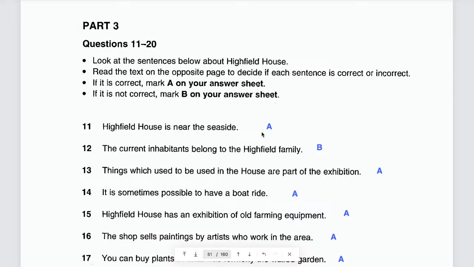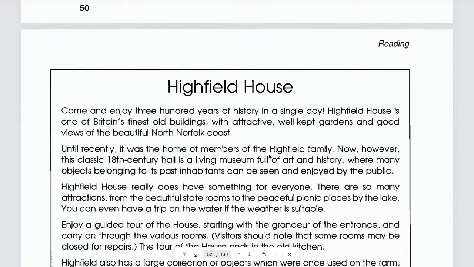And the answer is A. That means this one is correct, right? Highfield House is near the seaside. Where's that? Yes, so the first paragraph, right?